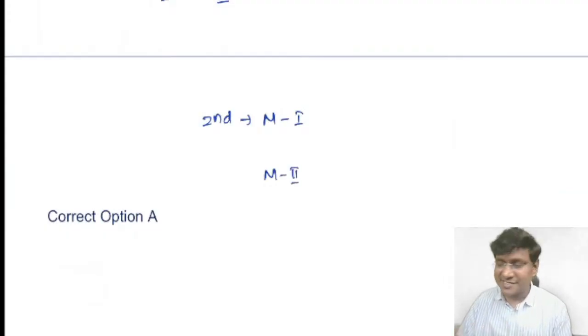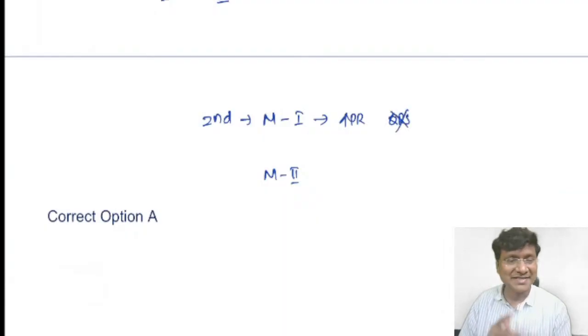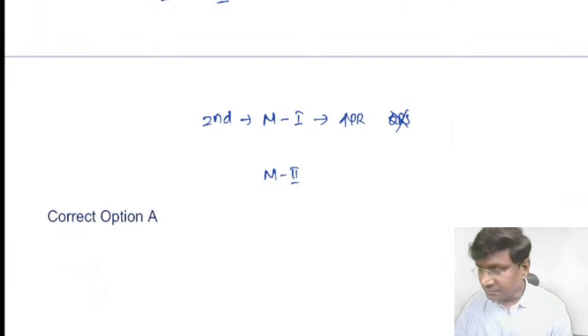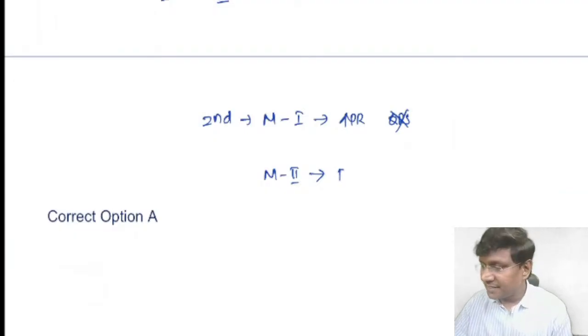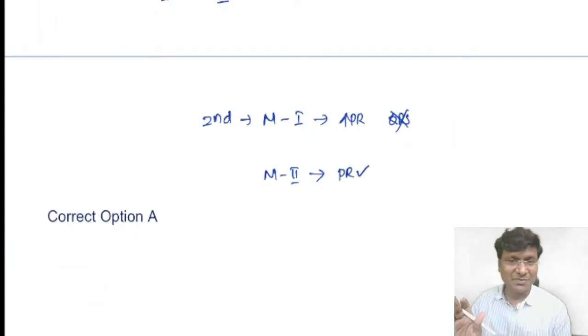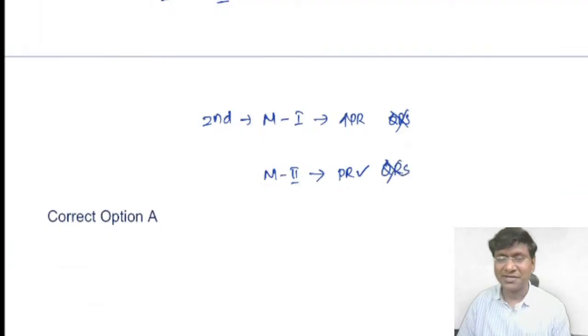In case of Mobitz type 1, what will you notice? You will notice that there is progressive prolongation of the PR interval, and you will find that there is a drop in the QRS complex. That is what you will observe in case of Mobitz type 1. Whereas in case of Mobitz type 2, the PR interval will remain constant. It will not change at all. But there is an intermittent drop in the QRS complex. That is your Mobitz type 2.